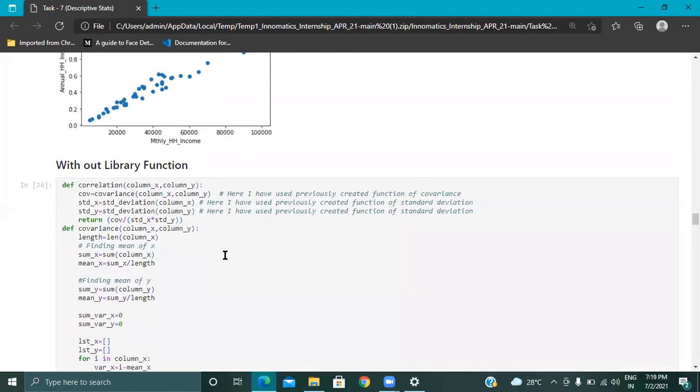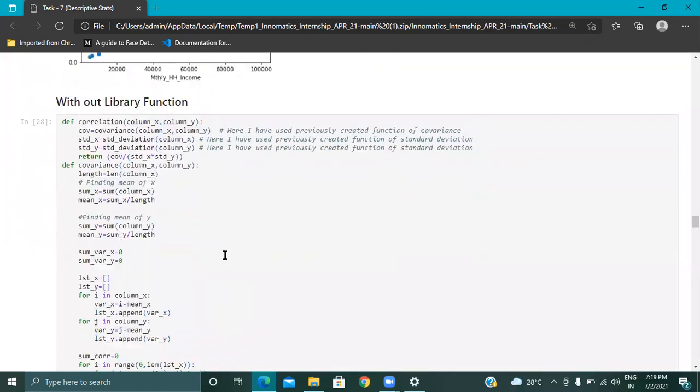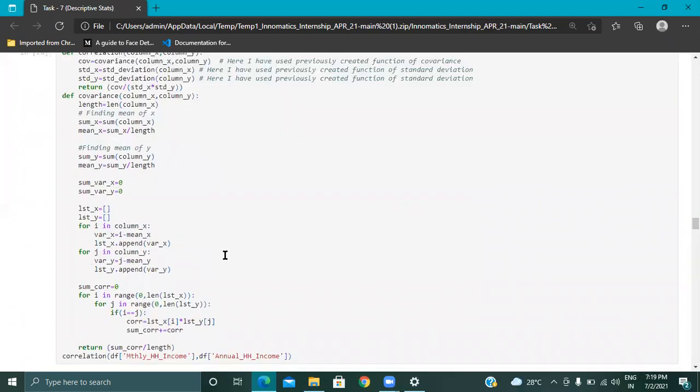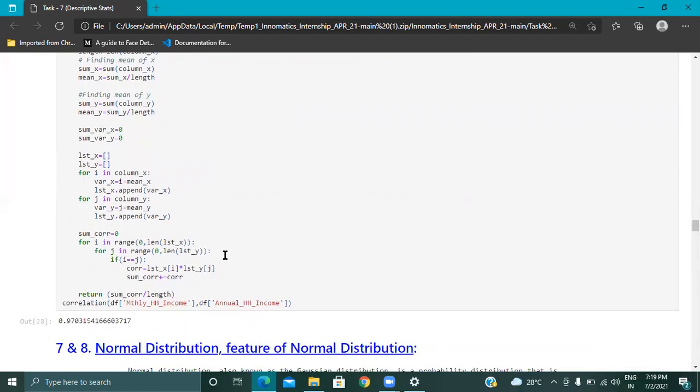We can determine this by using this library, or by using the correlation formula: sigma of (xi minus x bar)(yi minus y bar) divided by the square root of sigma (x minus x bar) whole square times sigma (y minus y bar) whole square. This is the entire mathematical way to determine the correlation.